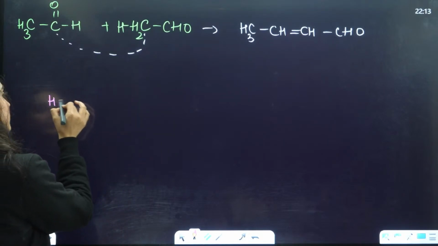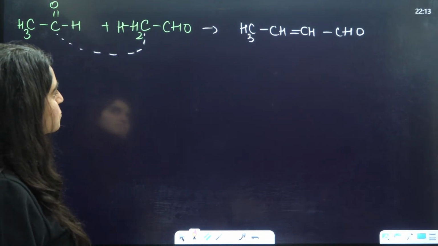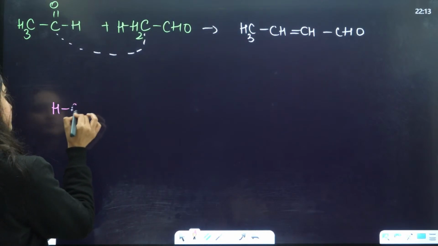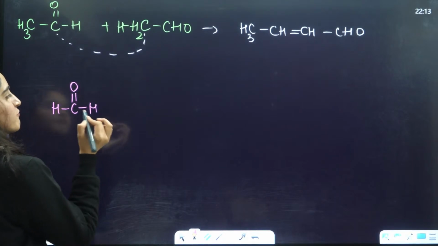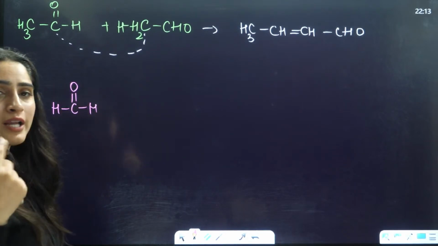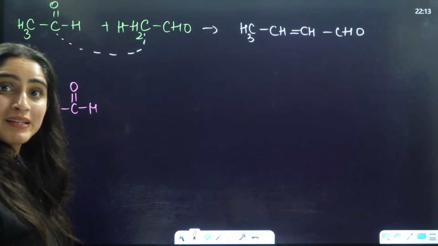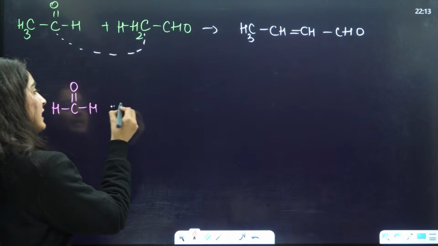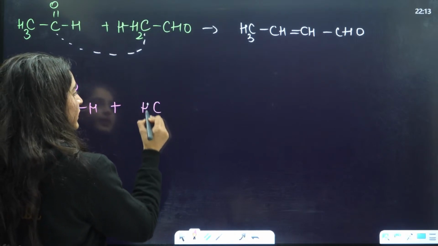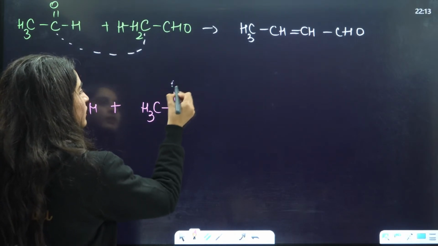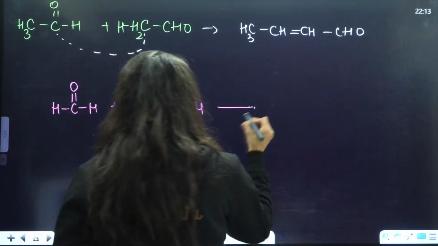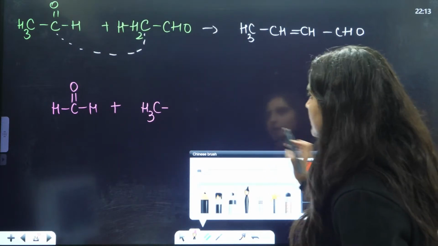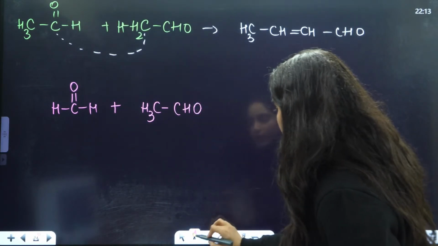If you have methanol, methanol does not have alpha carbon, right? Methanol does not have alpha carbon, so it will not do self-aldol. It can react with this ethanol, and it will form the following compound, because this has alpha hydrogen.